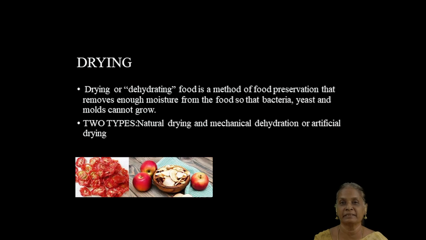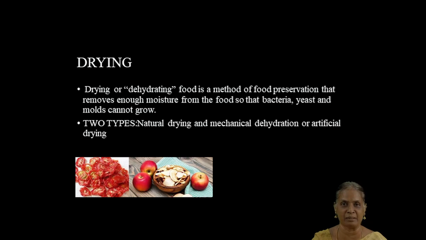Drying means the removal of water content in the foods. When the water content or the moisture is completely removed from the food products, the bacteria, yeast and other microbes will not be able to grow on such food products. So it's a very good method of food preservation.